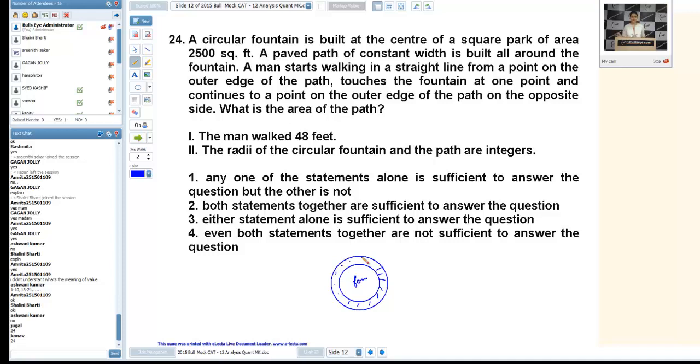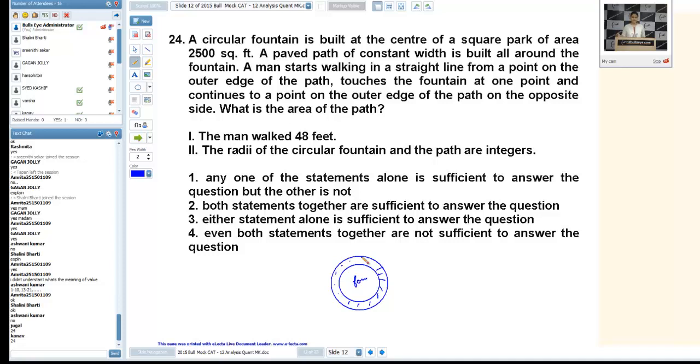First, the man walked 48 feet. It will give you nothing. Second, the radii of the circular fountain and the path are integers. It will give you nothing because there can be many Pythagorean triplets. They can be 3, 4, 5. They can be anything else. 6, 8, 10. You can take anything here.